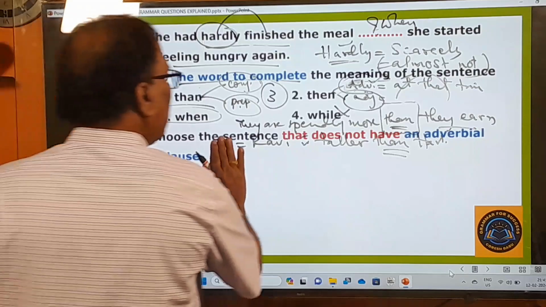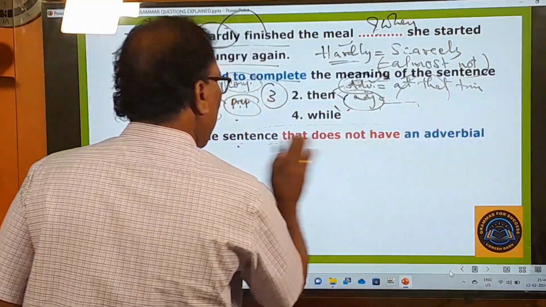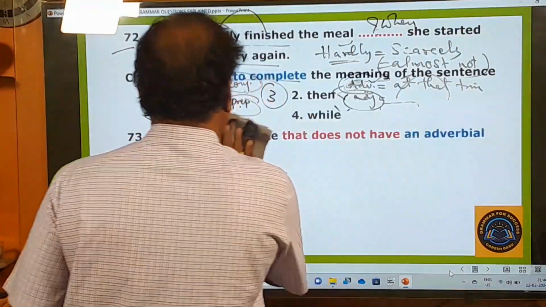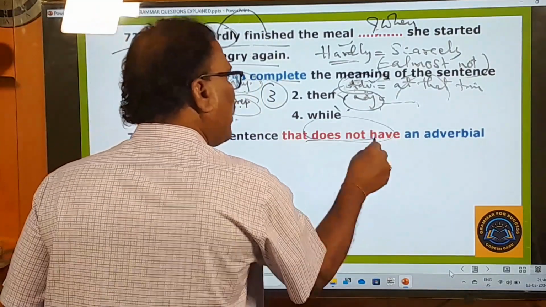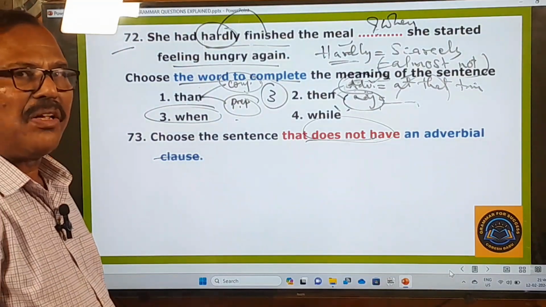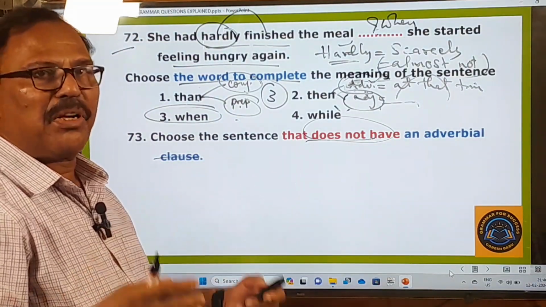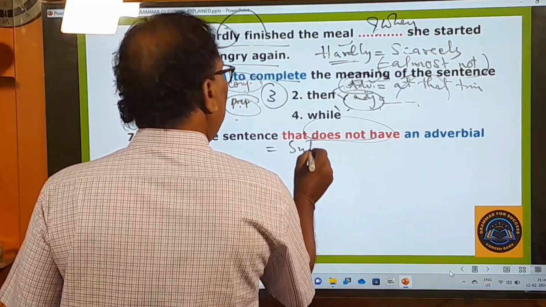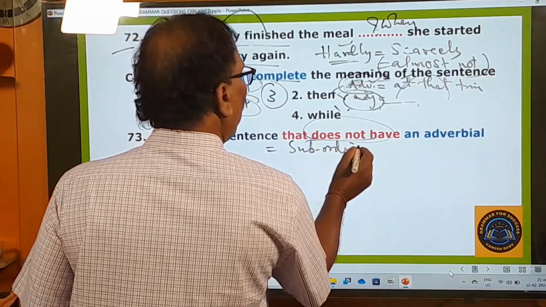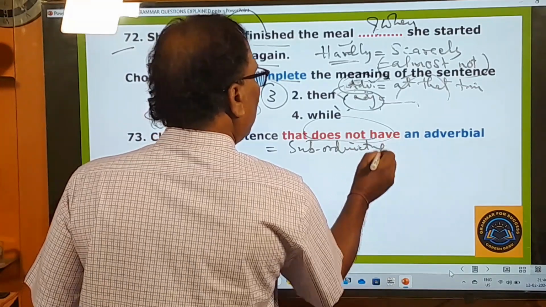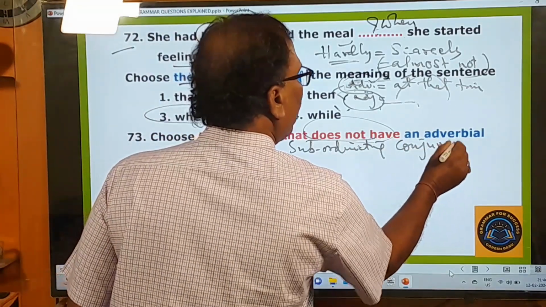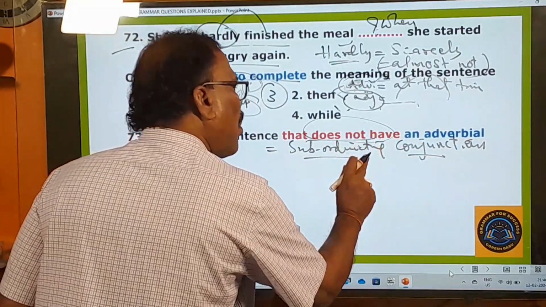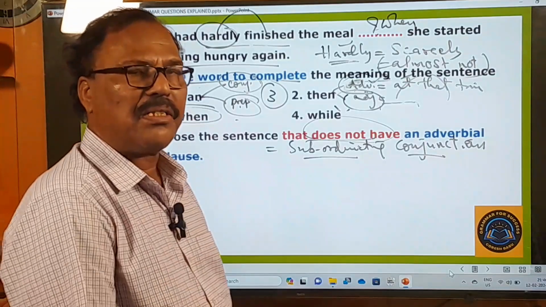Right. Choose the sentence that does not have an adverbial clause. This is an important aspect. What is that? Choose the sentence that does not have an adverbial clause. First of all, you try to learn what an adverbial clause is. See, adverbial clauses are formed with subordinating conjunctions. What are the subordinating conjunctions?